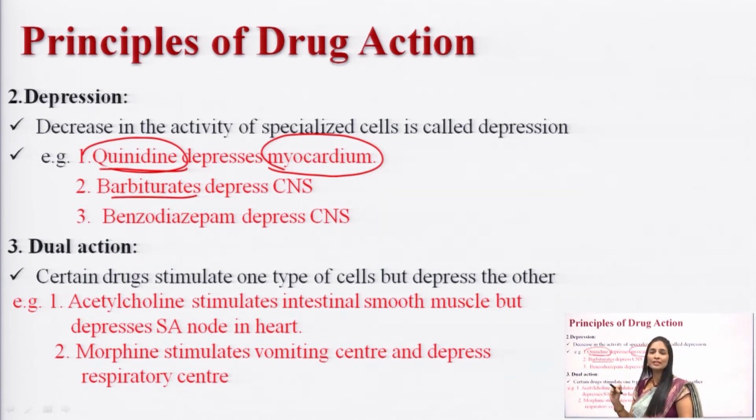And next one, barbiturates. Barbiturates are a category of hypnotic and sedative drugs. Usually they are used to depress the central nervous system, and they can depress the respiratory system as well.